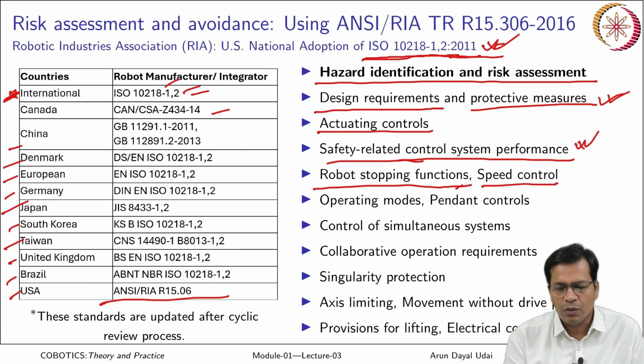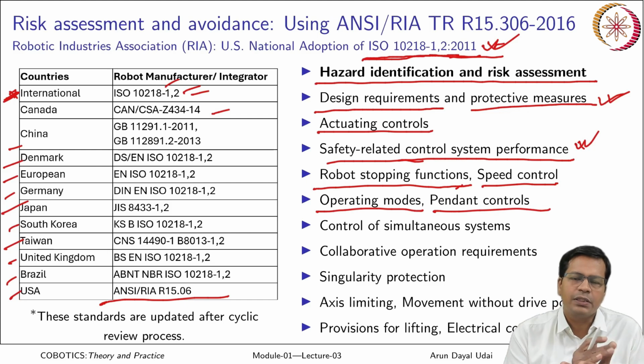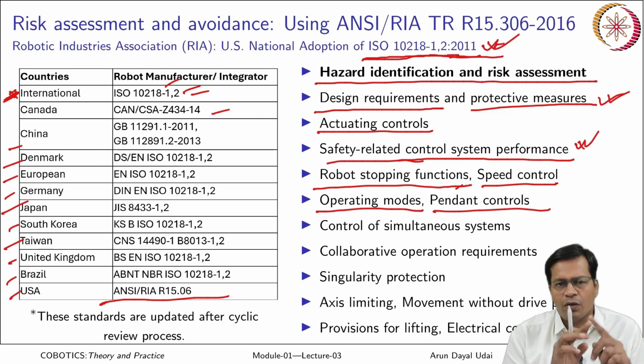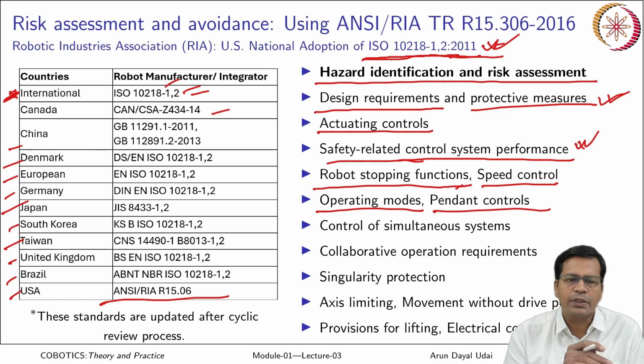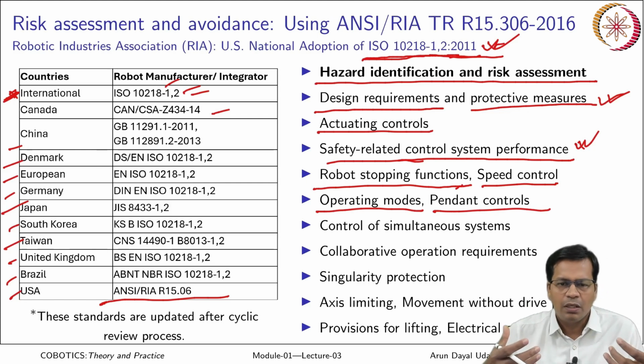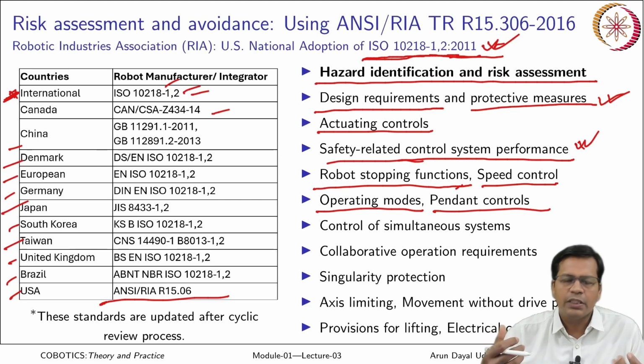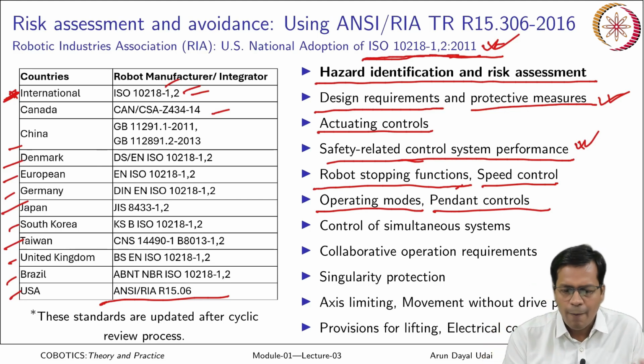Speed controls, operating modes and pendant controls: what all emergency features should be on the teach pendant of the robot, which is primarily used to teach a robot. Maybe it is talking about the emergency stop, or the 3 position switches which are at the back of your teach pendant, sometimes in the front also.